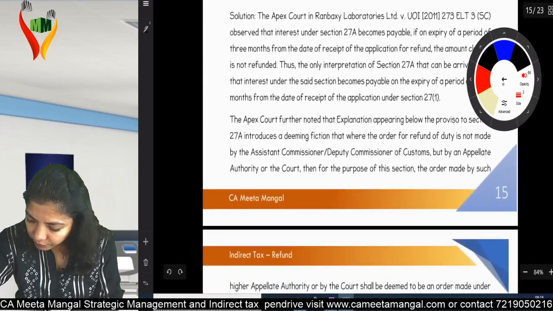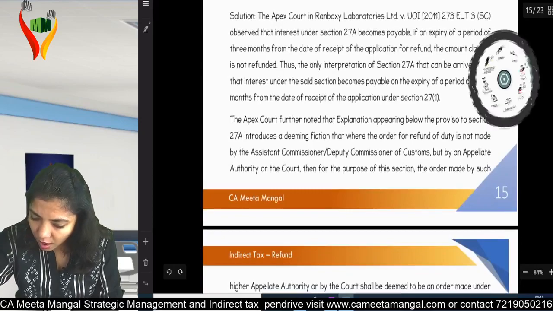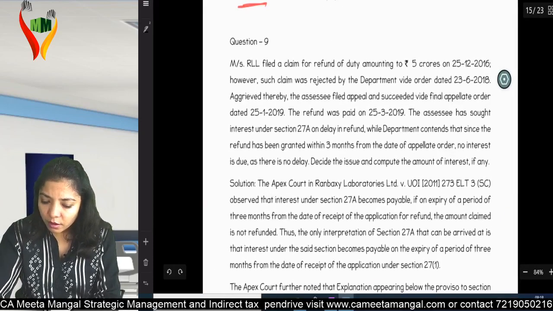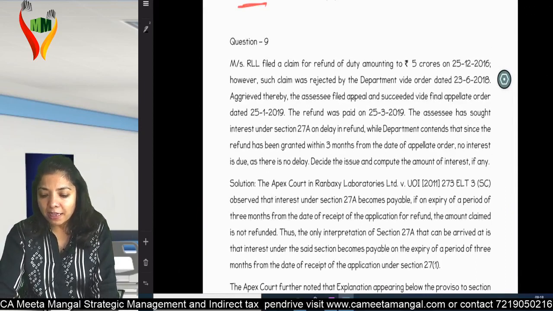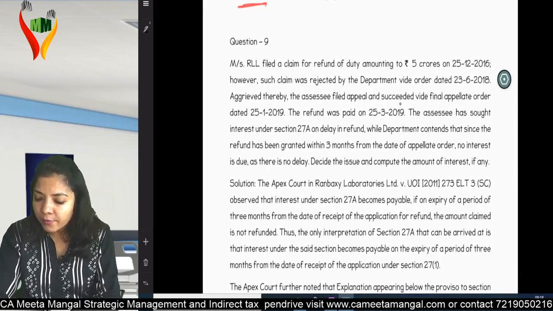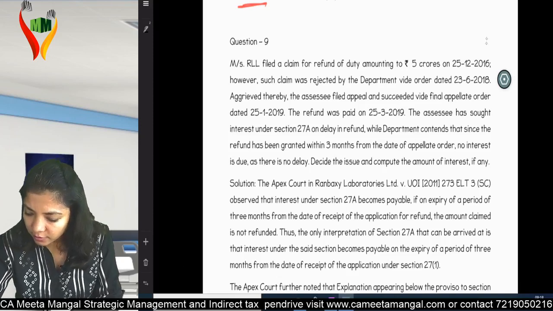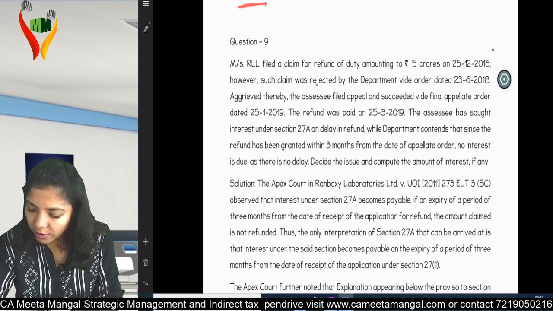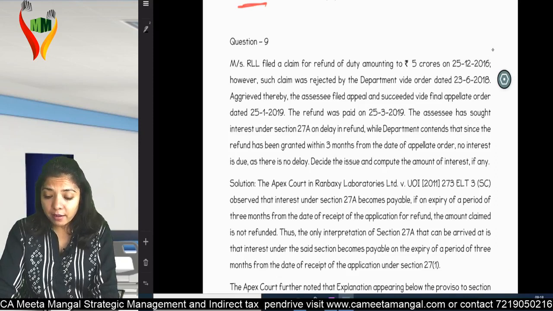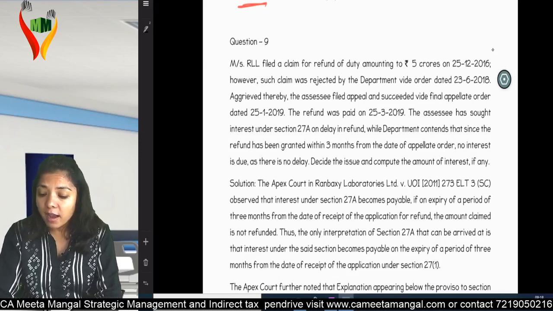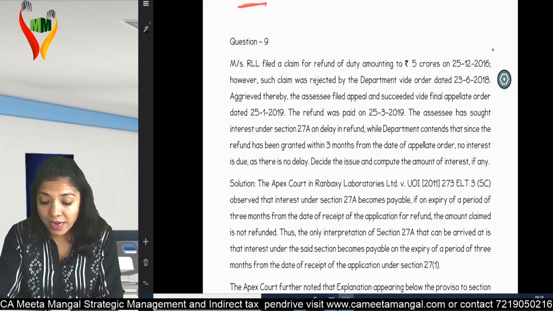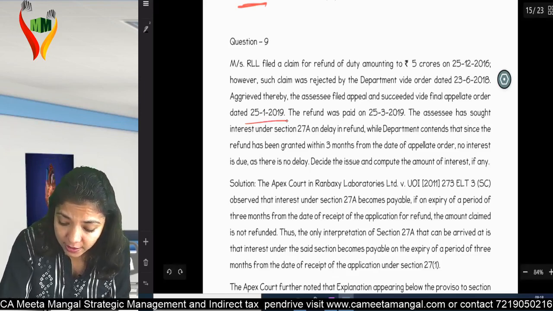However, such claim was rejected by the department via order dated 23rd June 2018. Aggrieved thereby, the assessee filed appeal and succeeded by filing appellant order dated 25th January 2019.